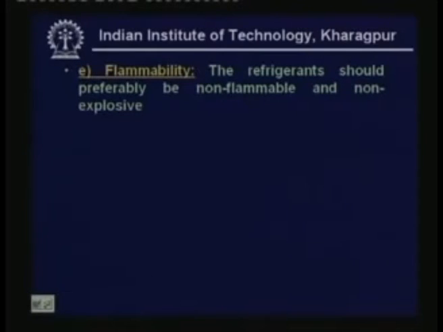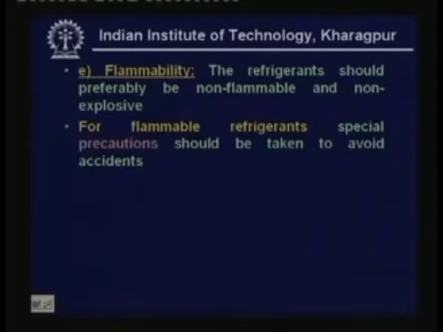Next comes the flammability. Obviously the refrigerant should preferably be non-flammable, and it should also be non-explosive. But we find that sometimes we cannot avoid using flammable refrigerants. In such cases special precautions should be taken to avoid accidents. That means the design has got to be different if you are using a flammable refrigerant. You have to make sure that there are no ignition sources, and you also have to take higher precautions to prevent leakage of the refrigerant. Basically the way you handle a flammable refrigerant will be different from the way you handle a non-flammable refrigerant.